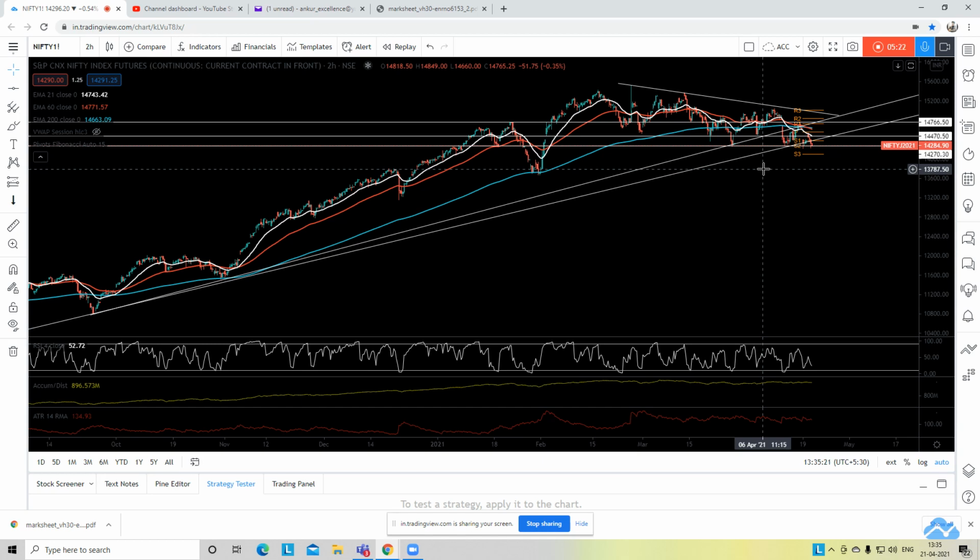So let's see. SGX Nifty as of now is not showing us a very positive sign. So if there is a gap down, wait for the first 5 to 10 minutes. If there is open equal to high, keep that as a stop loss. And if Nifty slips below 14,000, then 13,787 is a place where you should book your profits. And if you're buying in multiple lots, then keep booking profits every 50 points, 50, 70 points.